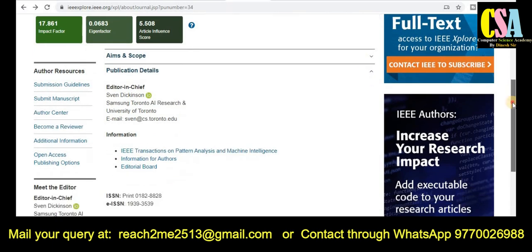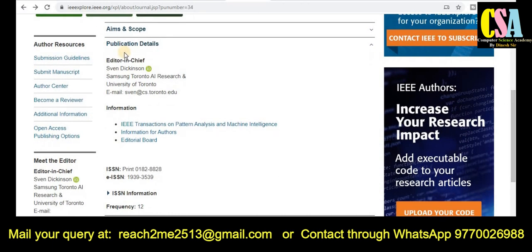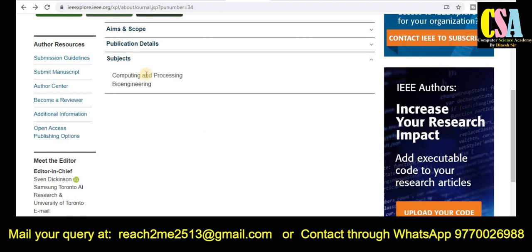Here you will get information about the editor-in-chief and also the print version and ISSN number for the online version. This journal publishes in three categories of subject, related to computer science and bioengineering. If your research area comes under these topics and titles, then you can submit your research paper for publication. If you are looking for more details, just see the left hand side panel, where you will get the submission guidelines, submit manuscript, author center, and everything else. Just explore this journal very carefully if your research area comes under these topics and titles.